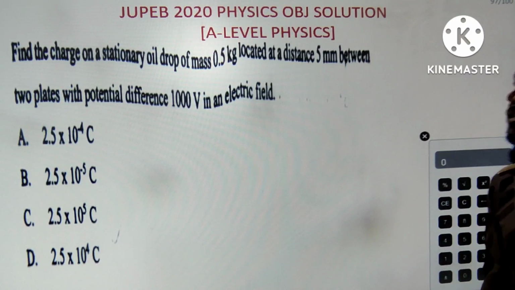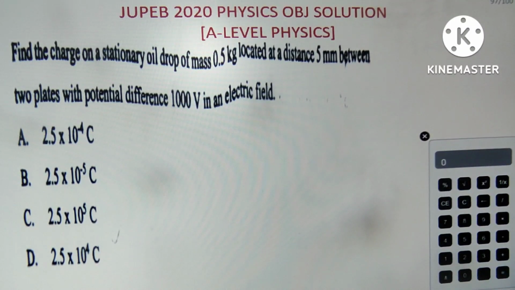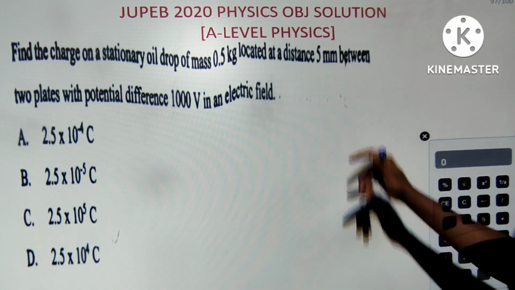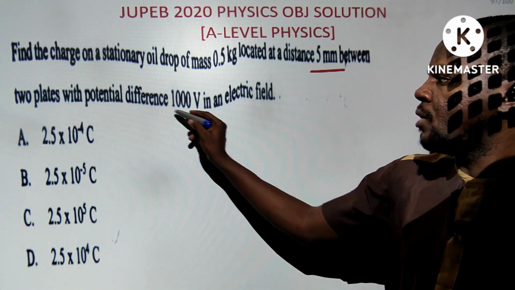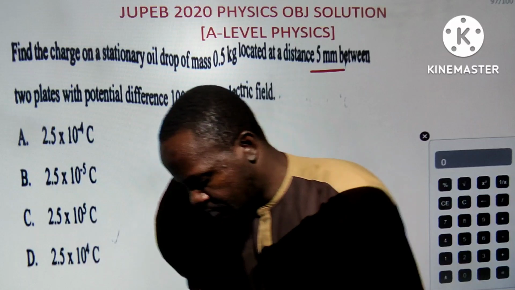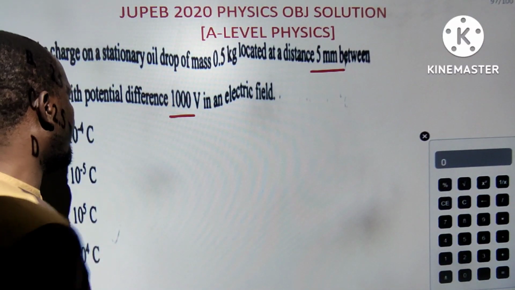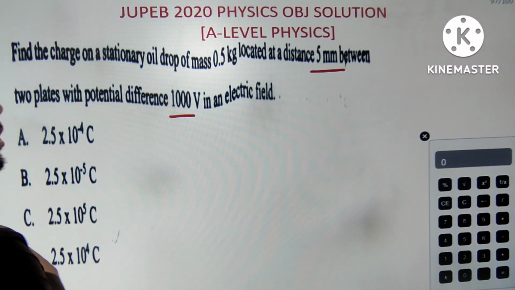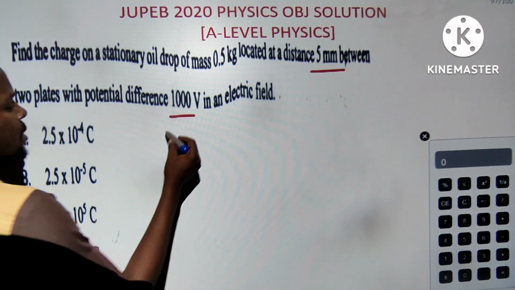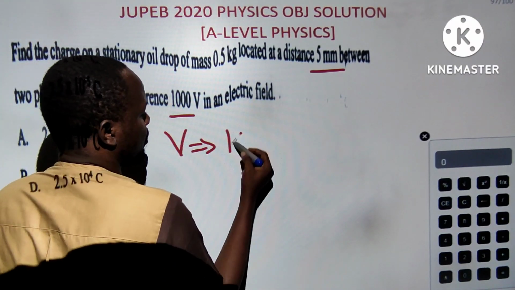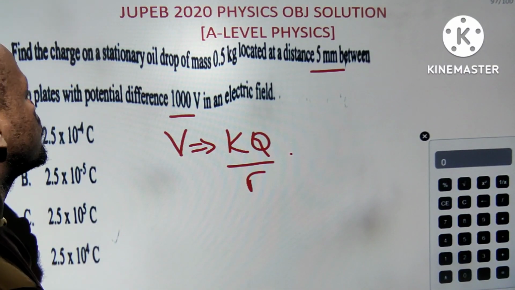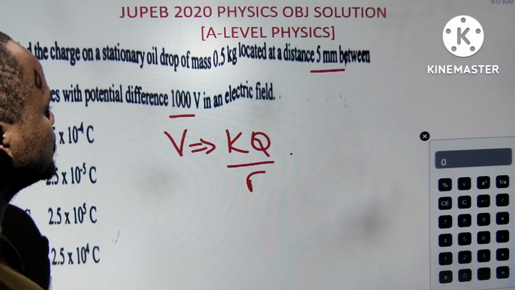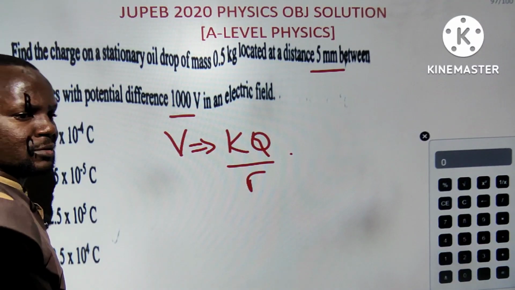Now, the next one says, find the charge on a stationary oil drop of mass 0.5 kg located at a distance of 5 mm within two plates of potential difference of 1000 volts in an electric field. Charge. Electric field. Potential difference. V equals to KQ by R. I hope you will know this. This is popular stuff. So we are given a lot of things. You are looking for Q. I hope you can do that.